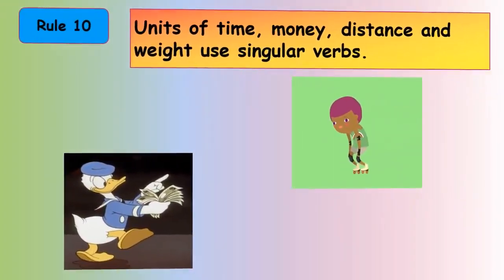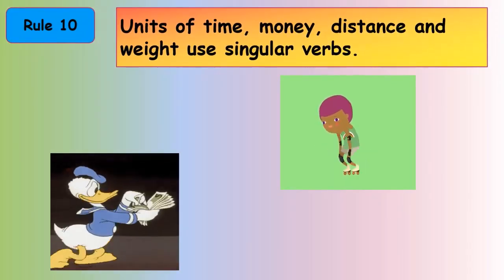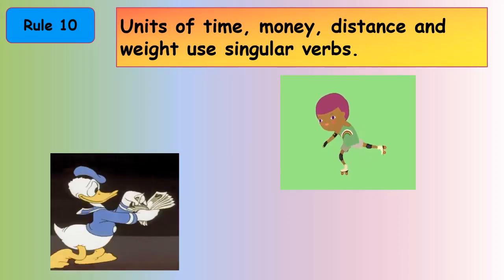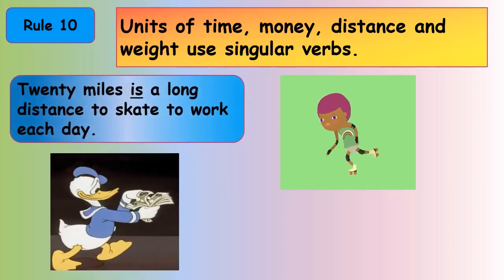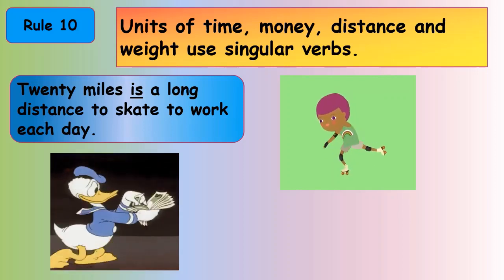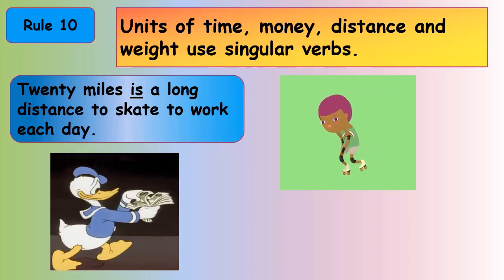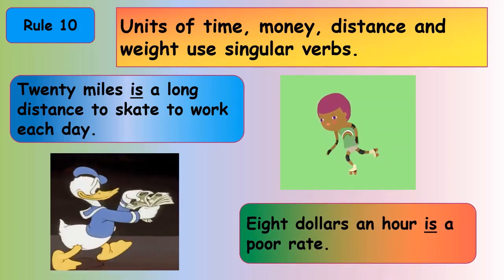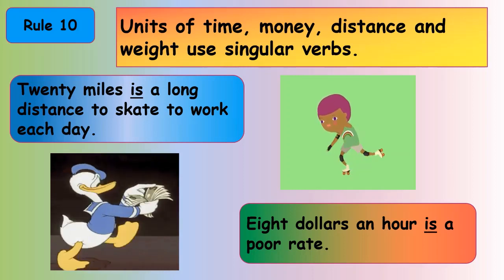Rule 10 says that units of time, money, distance and weight use singular verbs. 20 miles is a long distance to skate to work each day. So miles is the unit of distance, and as per the rule, we have to use a singular verb. So we are using is. Another example, $8 an hour is a poor rate. Dollars is the unit of money, and so we are using the singular verb is.